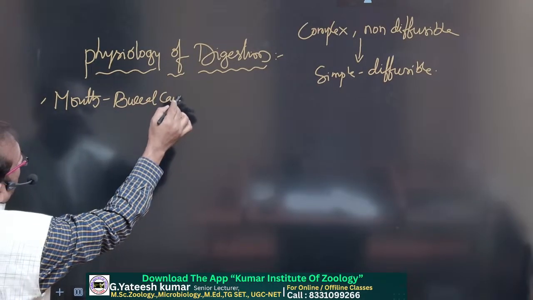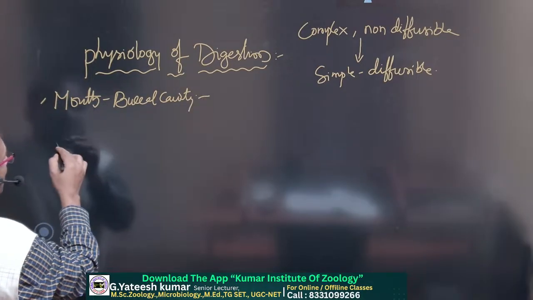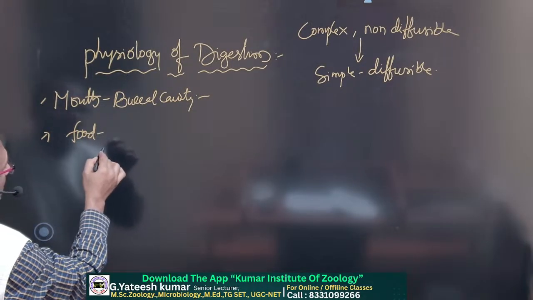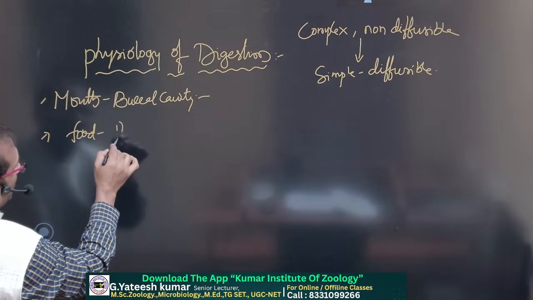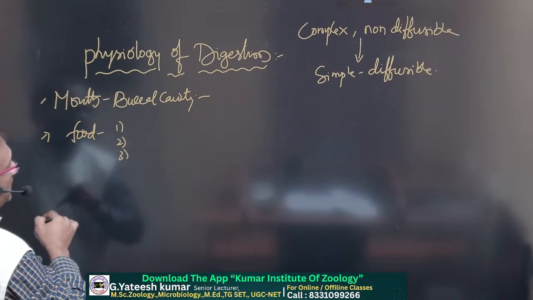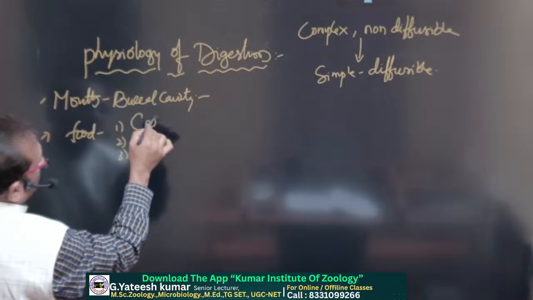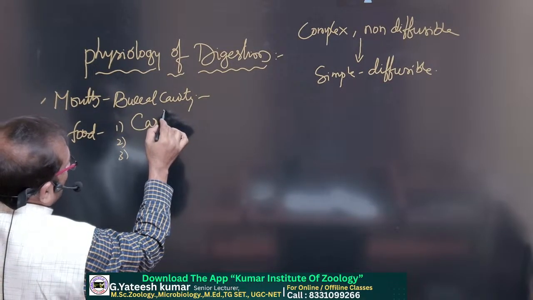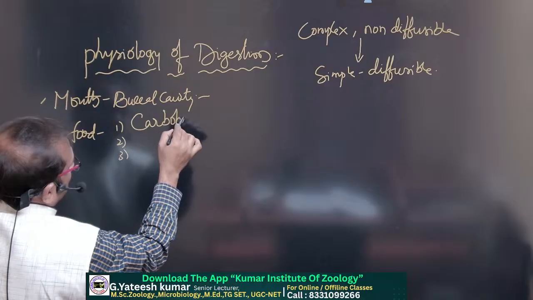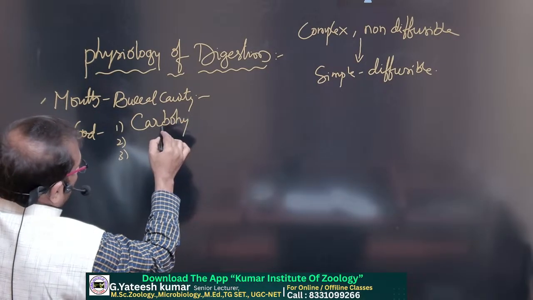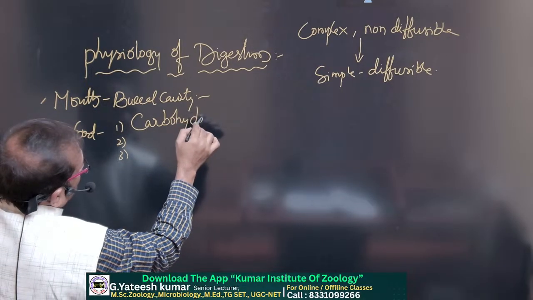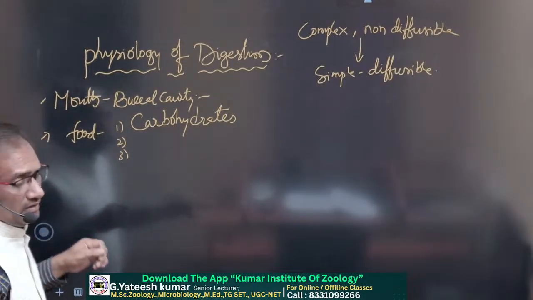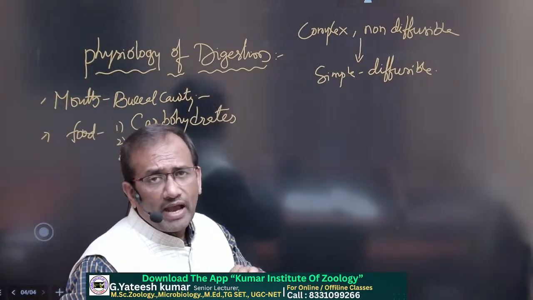The mouth is the first part, that is the buccal cavity. In the buccal cavity, food is masticated. Whatever we eat every day contains macromolecules. Food materials are of two types, micronutrients and macronutrients.